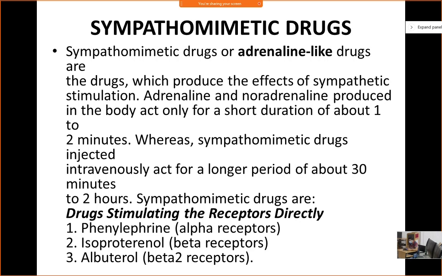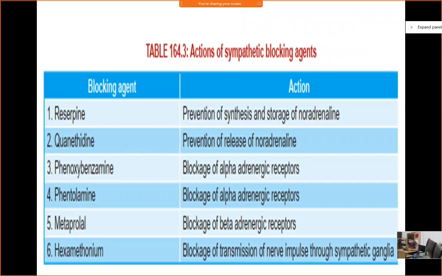What will be the effect on your systolic blood pressure or diastolic blood pressure with the alpha receptor stimulant? Because your blood vessels have alpha receptors, mainly alpha 1. What will be the effect? Or don't you know? You don't know about phenylephrine?